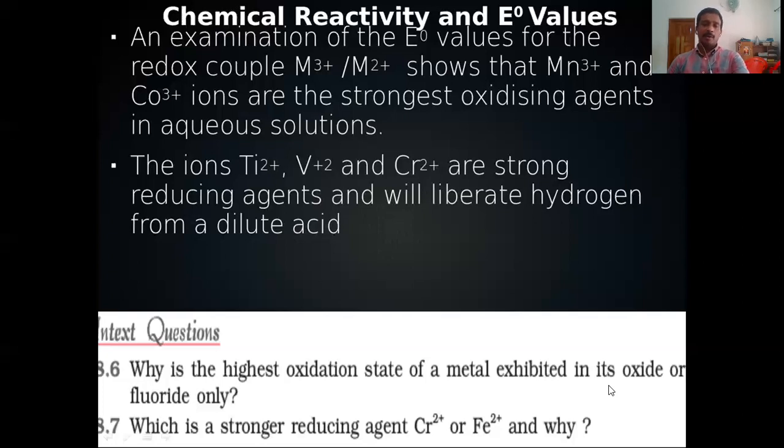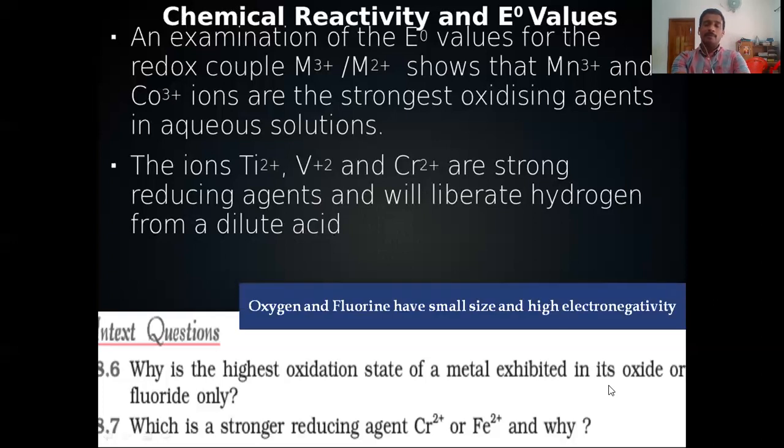See the question. Why is the highest oxidation state of a metal exhibited in its oxide or fluoride only? What is the reason? We know fluorine is very small in size, oxygen also very small in size, and when we compare the electronegativity values, they are the highest electronegative elements. And that is the reason. Oxygen and fluorine have small size and high electronegativity.